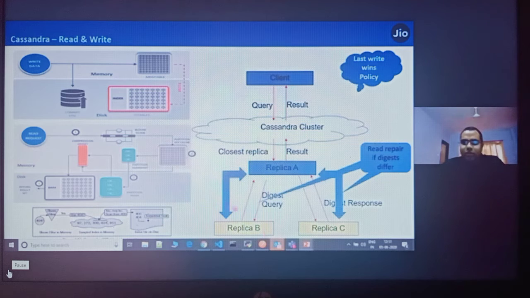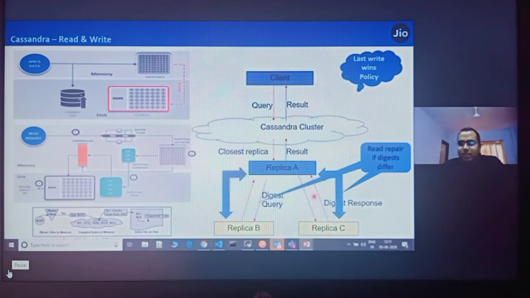Cassandra always works on a last write wins policy. Whenever you are writing or reading some data and any of the nodes goes down, it stores the data for some time in the hints table. So Cassandra creates a hints keyspace and stores the data in hints for some time. Hence, when that node is up, it will come back to that node and distribute that data.